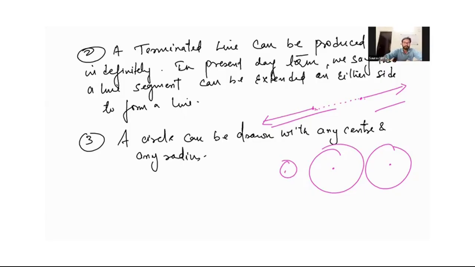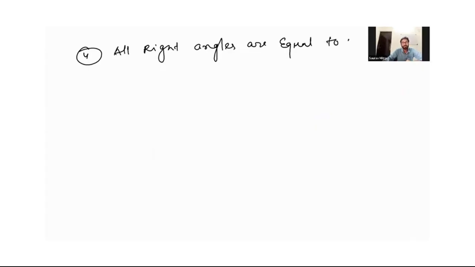Then the fourth: all right angles are equal to one another. Let us say this is a right angle, this is also a right angle. So in any direction, if I draw a right angle, they are all equal. This statement is saying that.